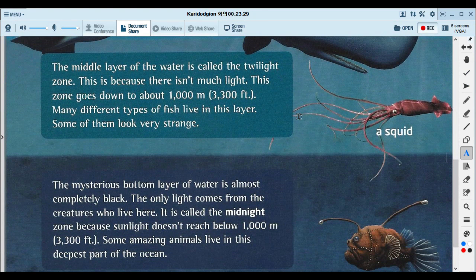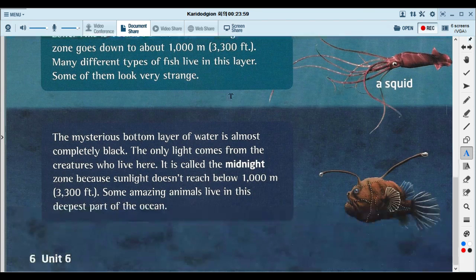The middle layer of the water is called the twilight zone. This is because there isn't much light. This zone goes down to about 1,000 meters, 3,300 feet. Many different types of fish live in this layer. Some of them look very strange. The mysterious bottom layer of water is almost completely black. The only light comes from the creatures who live here. It is called the midnight zone because sunlight doesn't reach below 1,000 meters, 3,300 feet. Some amazing animals live in this deepest part of the ocean.